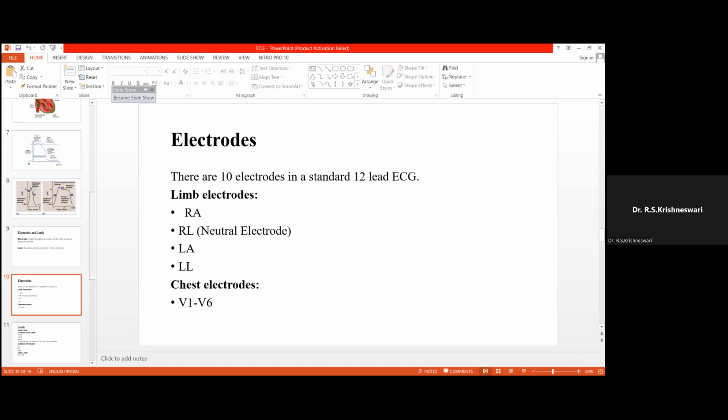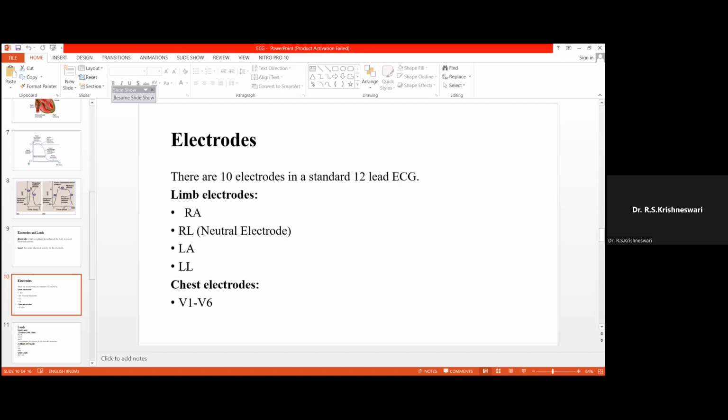So now we are talking about the electrodes, and after this slide, we will not be talking about the electrodes, we'll be talking about the leads. There are 10 electrodes in a standard 12 lead ECG. So the leads are 12, but the electrodes are 10. And what we are talking about from here is the 12 lead ECG.